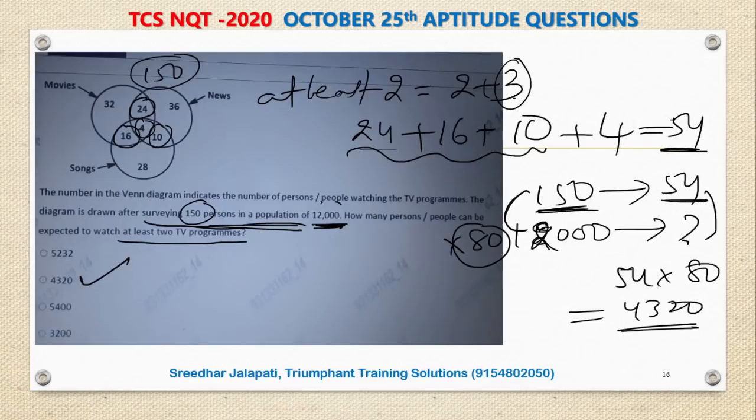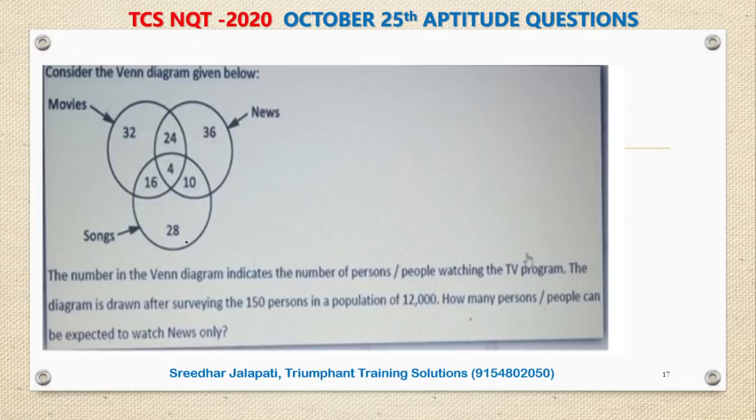You are asked to find in a population of 12,000 how much we can expect in this proportion. For in a 150 population, 54 are satisfying this condition of at least 2 TV programs. Then in a population of 12,000, how much this could be? 4,320. There is one more question based on the same data.